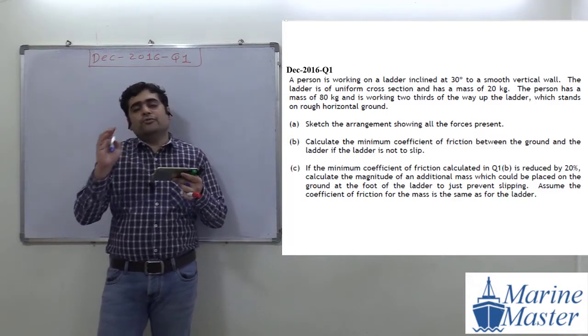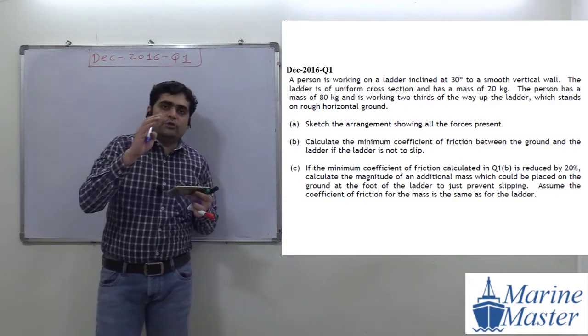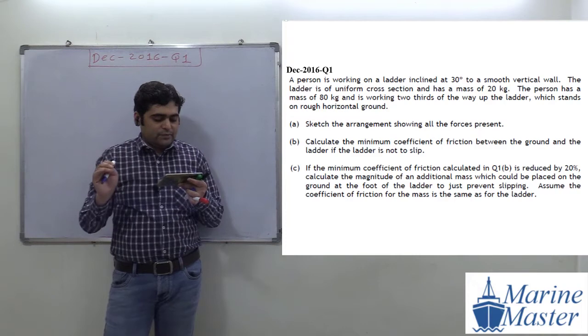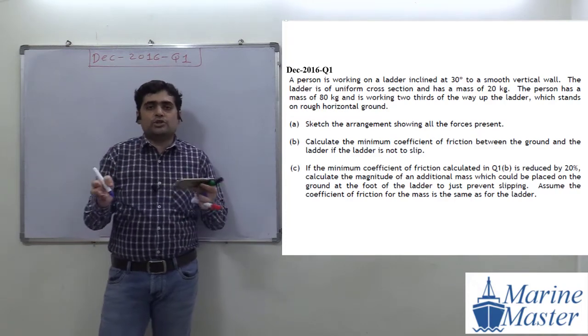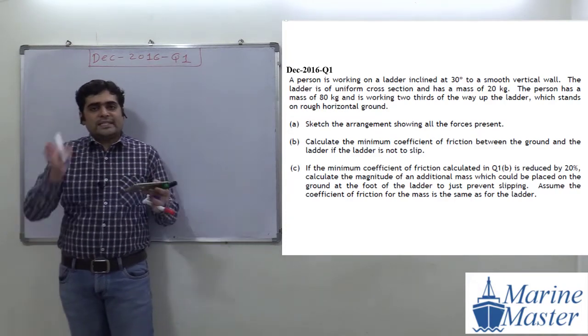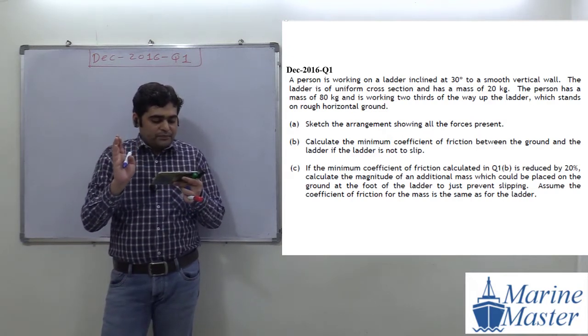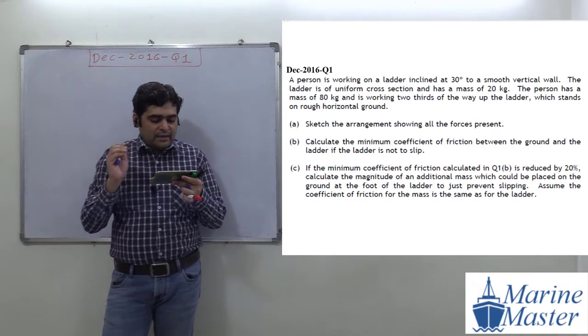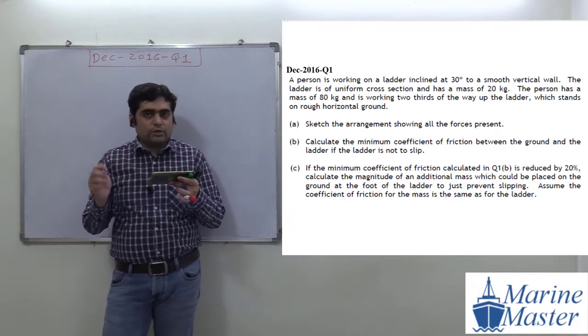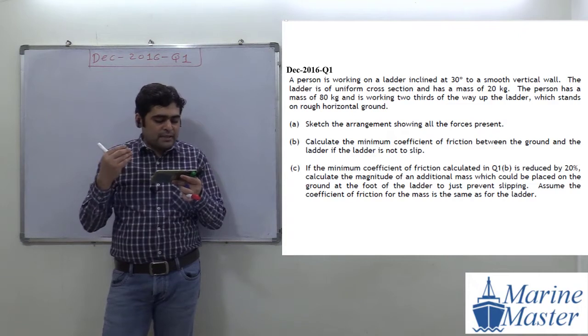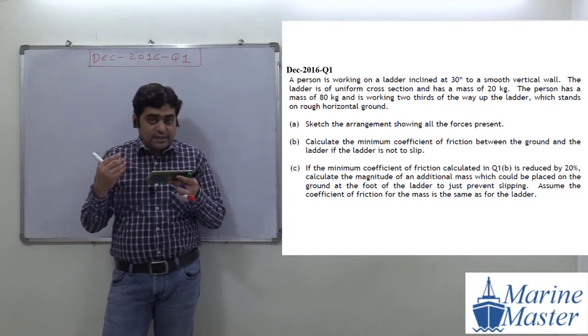A ladder has a uniform cross section. Whenever they say uniform cross section, it means its weight will act exactly at its center. Suppose we assume the length of the ladder is L. So exactly at L by 2, half of the ladder, the weight of the ladder will act. And how much is the mass of the ladder here? 20 kilogram. The next part: the person has a mass of 80 kg. Okay, see the scenario next.